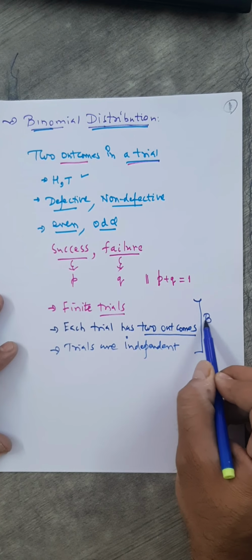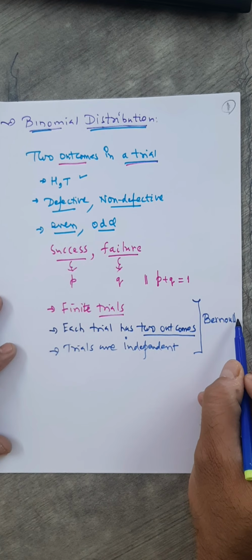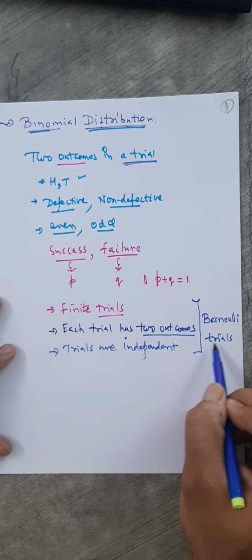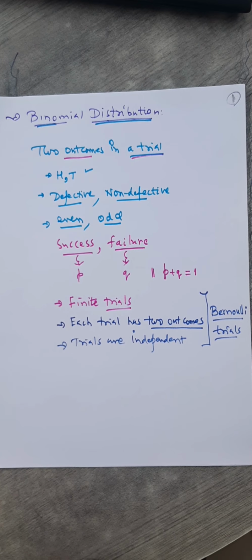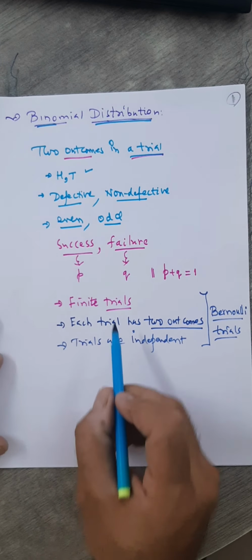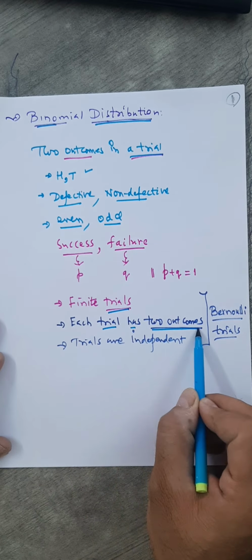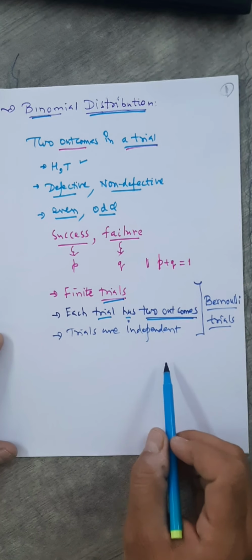Sometimes these are called Bernoulli trials. The word Bernoulli you already came across earlier. Bernoulli trials means what? Number of trials must be finite. Each trial has only 2 outcomes. We call them success and failure, and trials are independent.